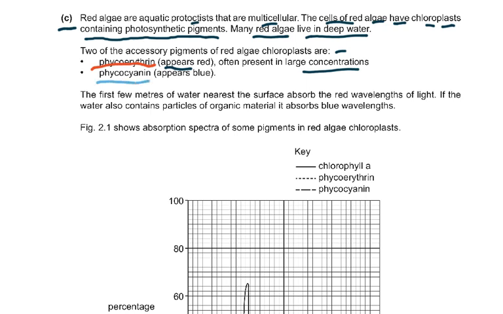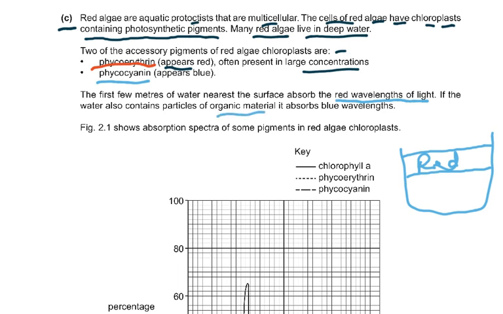The first few meters of water nearest the surface absorb the red wavelength of light. So red algae live in deep water, in whatever pond or water this is. The first few meters of the water near the surface absorb red wavelengths. If the water also contains particles of organic material, it absorbs blue wavelengths. If there are particles of organic matter like dead trees, dead leaves, dead animals in it, that will absorb blue wavelengths as well.